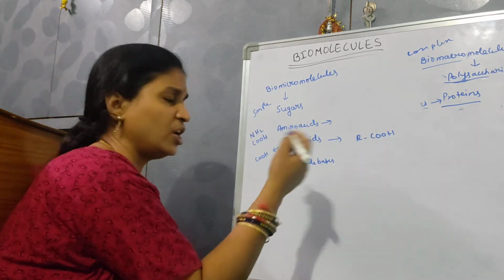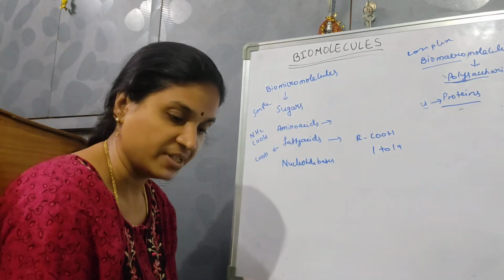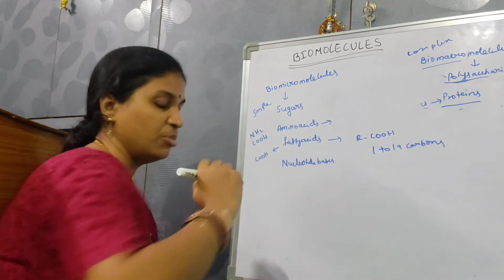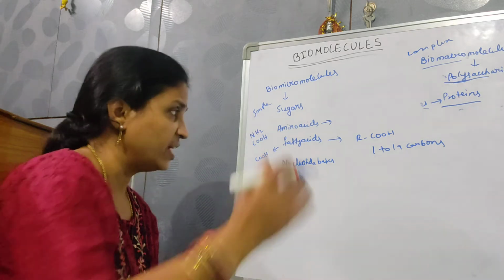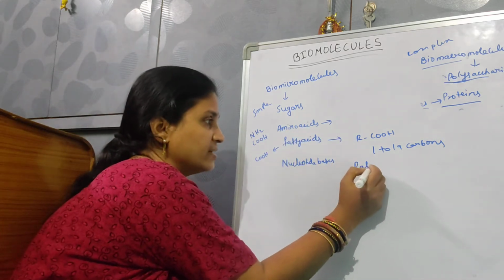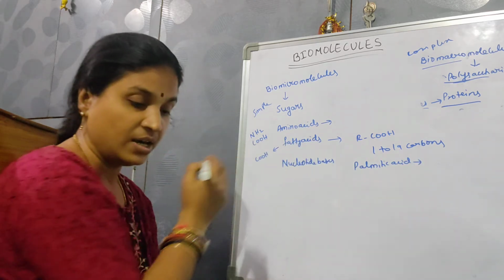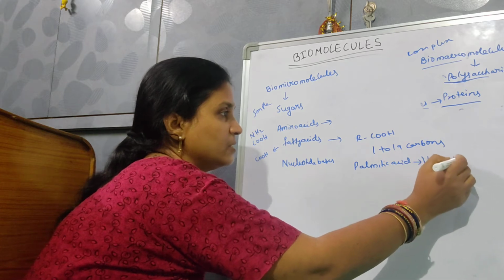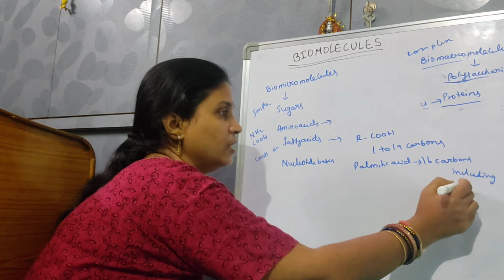This is going to have a chain, with 1 to 19 carbons present in a fatty acid. If you take an example, palmitic acid has 16 carbons, including the carboxyl carbon.